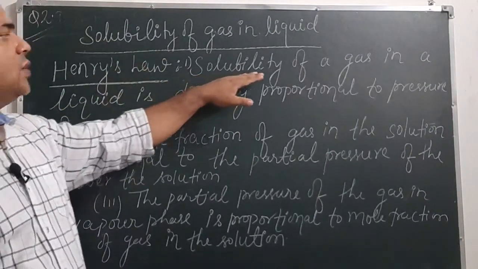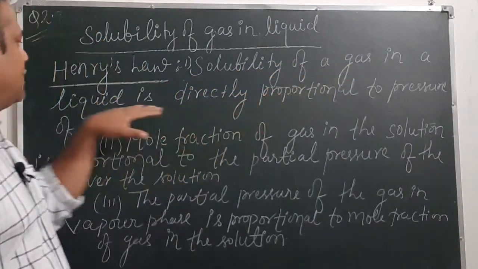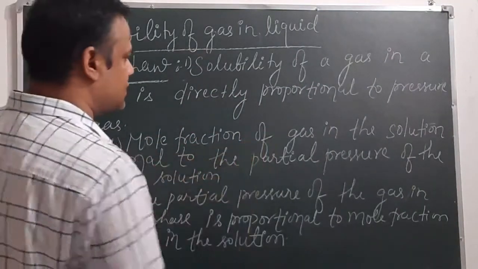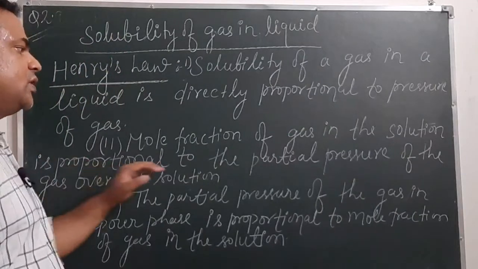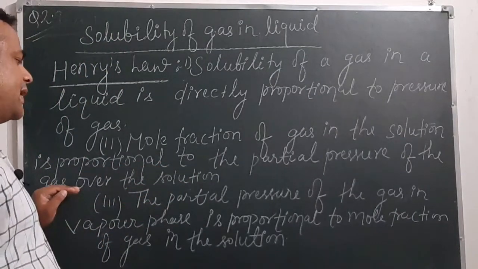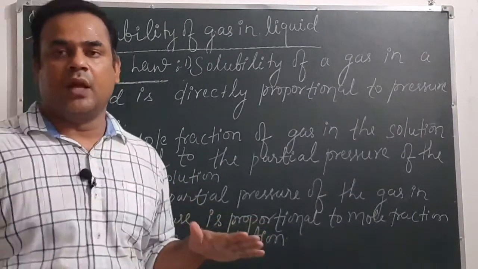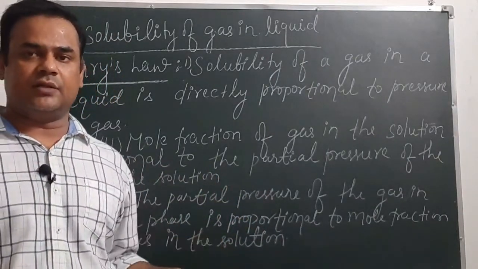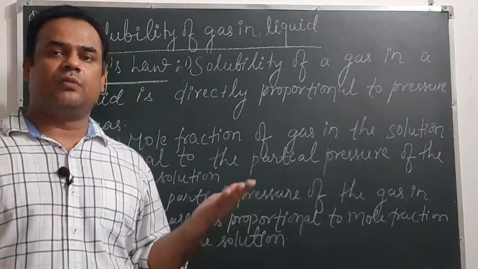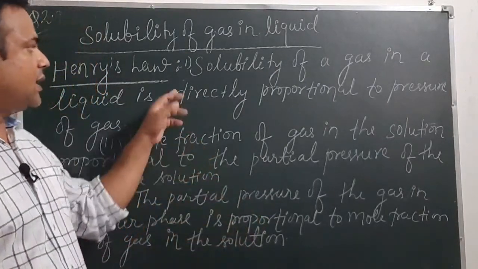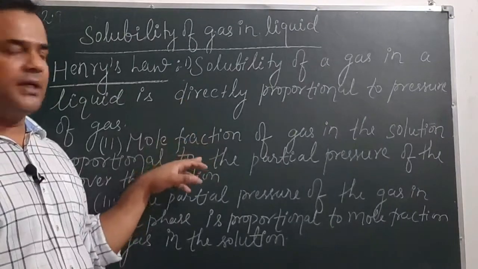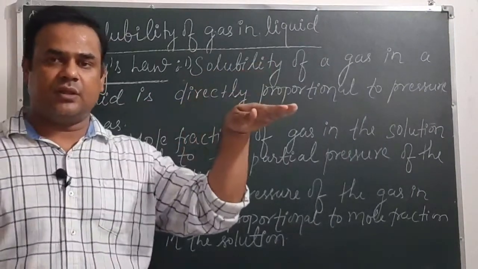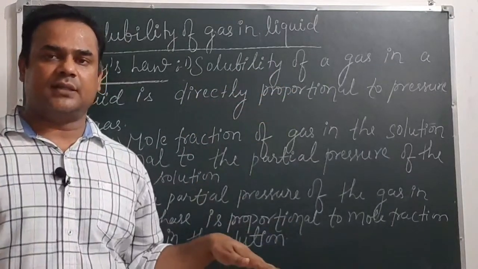First statement, solubility of gas in a liquid is directly proportional to pressure of the gas. Second, mole fraction of gas in the solution is proportional to the partial pressure of gas over the solution. If a gas has more mole fraction inside the solution, then its partial pressure over the solution will be high. Both definitions mean the same. This says that if there is high pressure, there will be more solubility of gas in solvent.